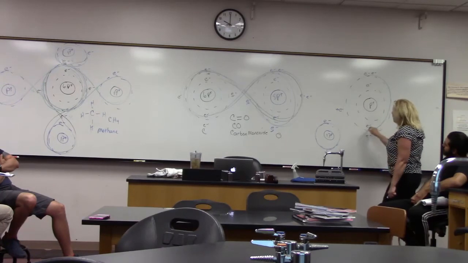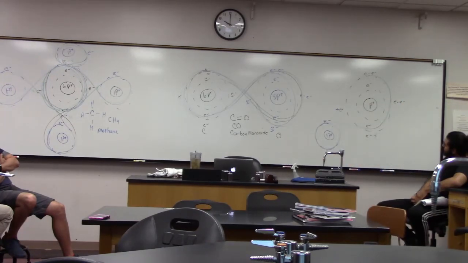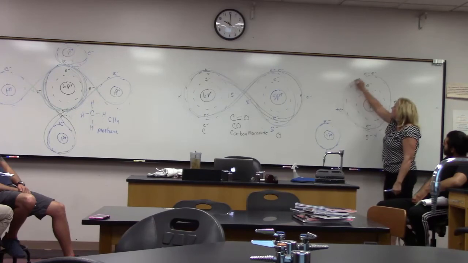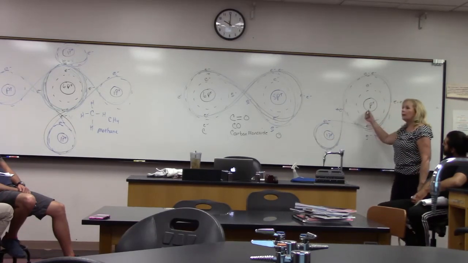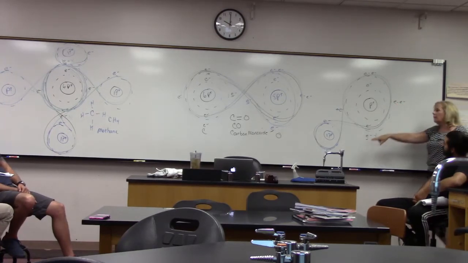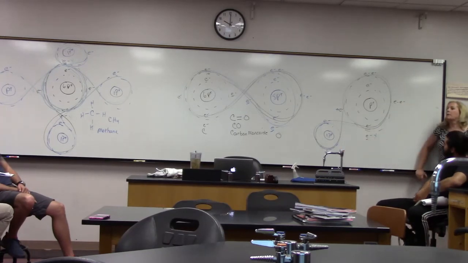Now this electron here, look at the amount of time it's spending in its own orbit compared to the orbit of that atom. This one's much larger. Same thing here, we're going to share this electron, but it's going to spend much more time around this atom, which happens to be oxygen, than it is around hydrogen. Yes? So what kind of covalent bond would you say this is? Polar. This is a polar covalent bond.